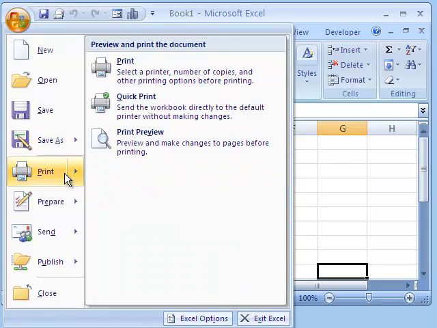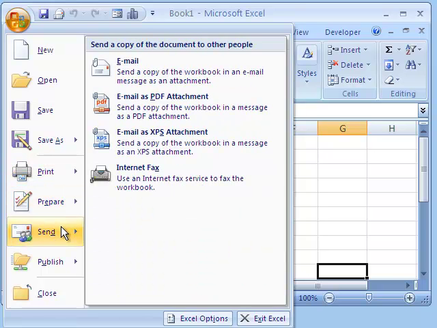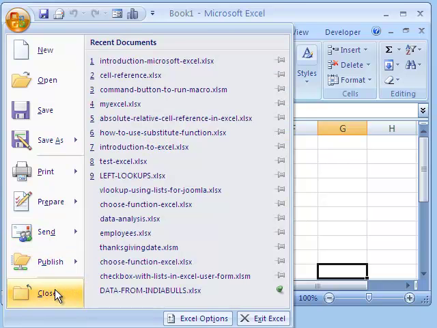Then we have print, prepare, send, publish, and of course close. On the right hand side here you see the recent documents on which you would have worked.